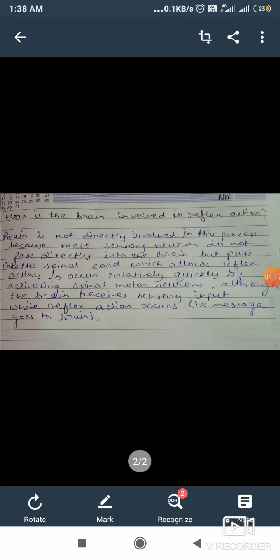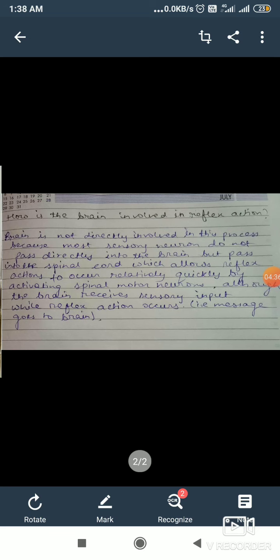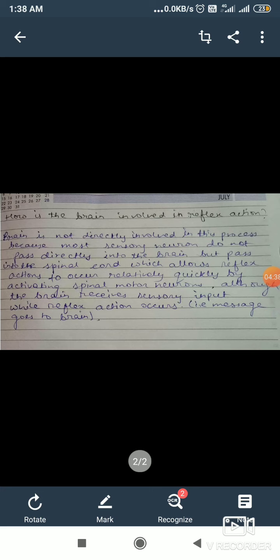In the spinal cord only, the sensory neuron and motor neuron are joined by another type of neuron which is known as relay neuron, and it quickly transmits the information to the motor neurons. And here, although the brain receives some sensory input while the reflex action occurs, that is, the message only goes to the brain, but no thinking and all is involved in this process. So this is about the reflex action.